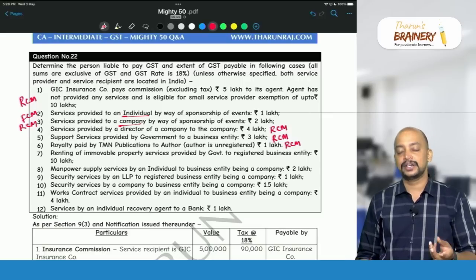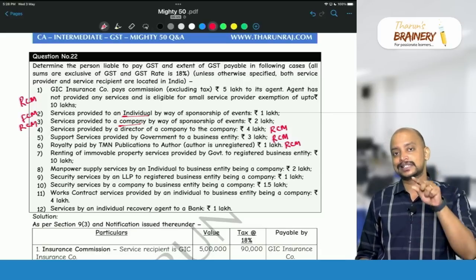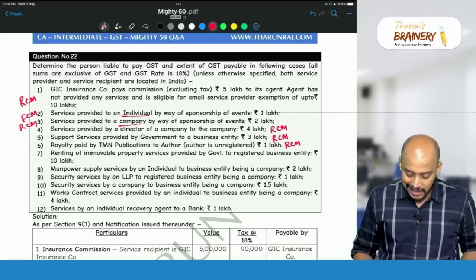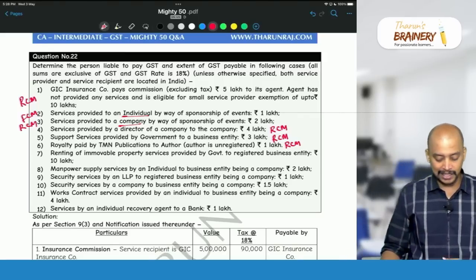The author is unregistered. The author has an option to pay GST under FCM, but he can choose that option only when he is registered. In this case, the author is unregistered, so that's why it will come under RCM.